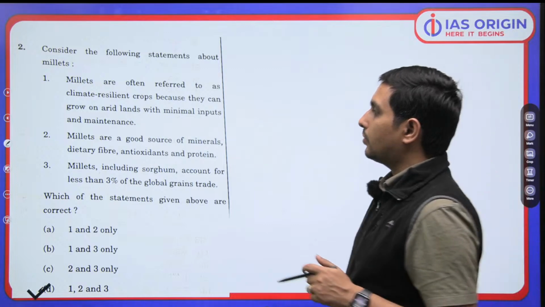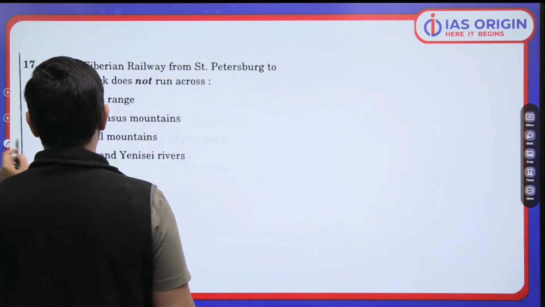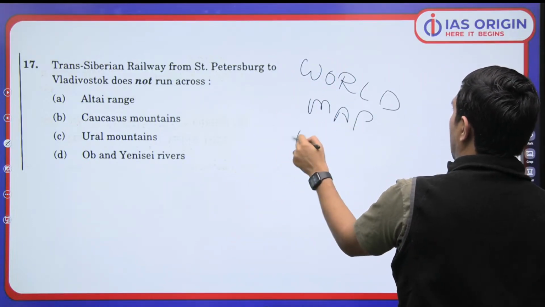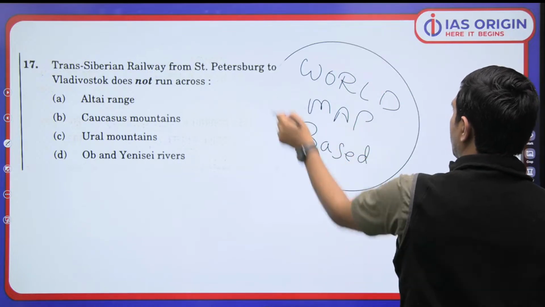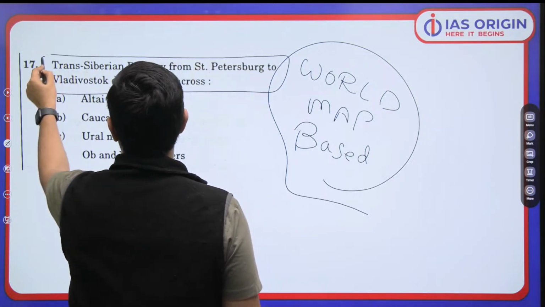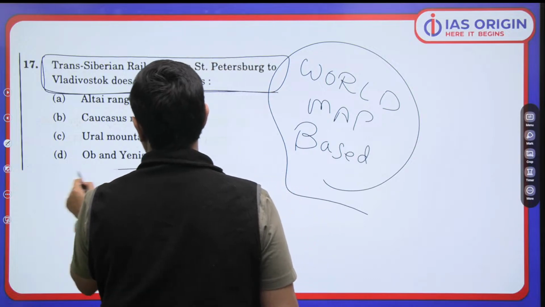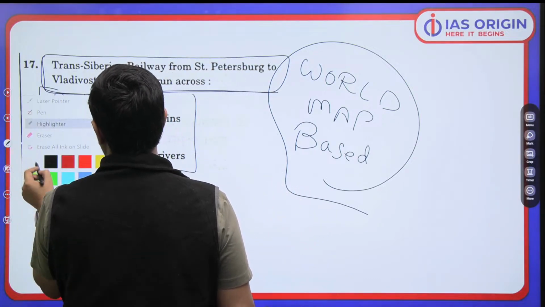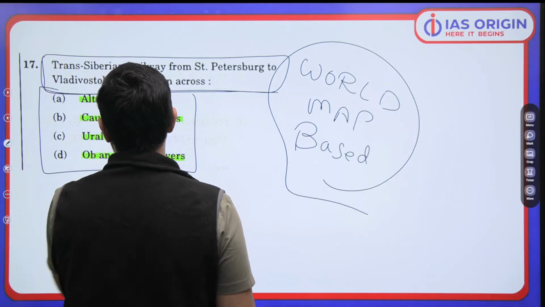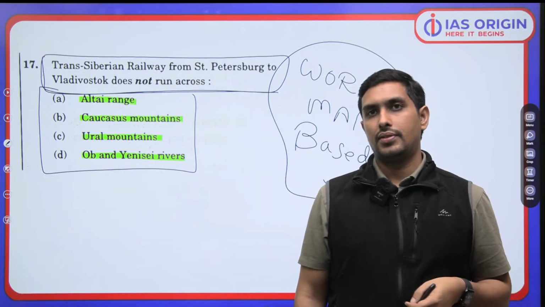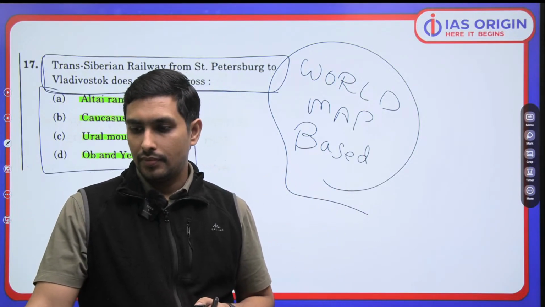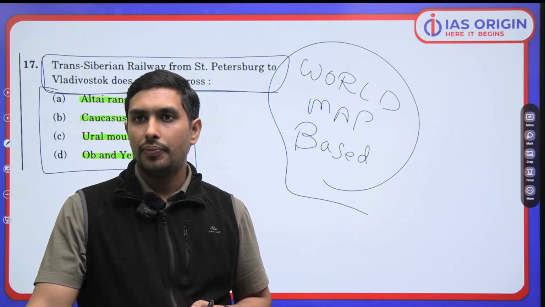Whenever we talk about this very question, the next question, it is relating to the world map. World map based question this is. It says Trans-Siberian Railway from St. Petersburg to Vladivostok does not run across dash. It does not run across dash. Altai Range, Caucasus Mountain, Ural Mountain, Ob and Yenisei rivers. So tell me, how do you look at it? That's an interesting question, I assume. Batao.